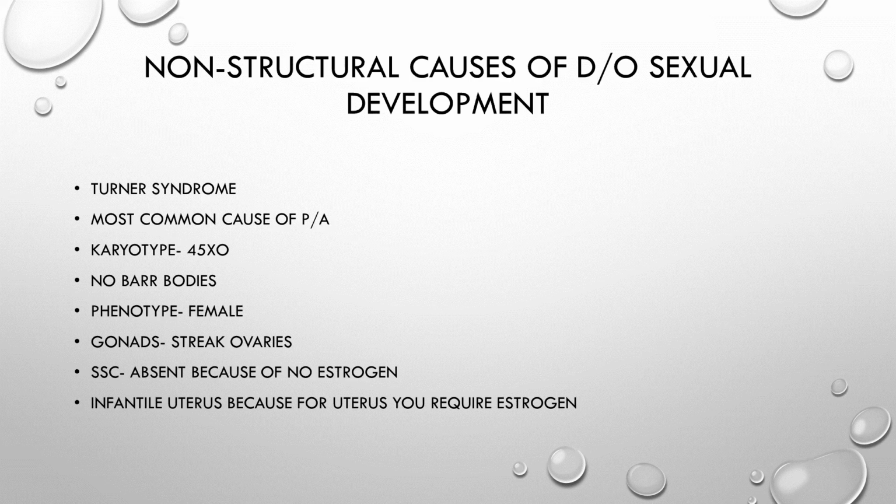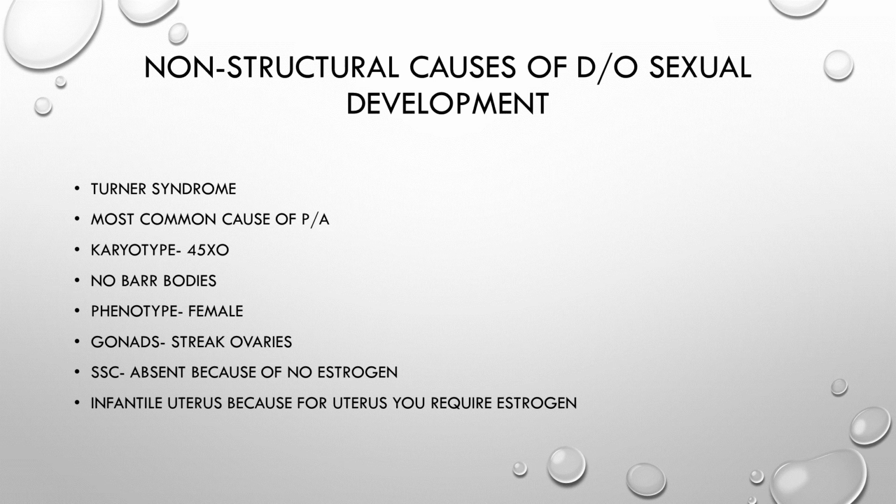Now, what are the non-structural causes of the disorders of sexual development? The most common cause of primary amenorrhea is Turner syndrome. First, you need to know the karyotype. When we discuss every disorder, we will discuss four or five main things: the karyotype, the phenotype, the gonads, and the sexual characteristics. So the karyotype is 45,XO. There will be no Barr bodies, and the phenotype is female. No Barr bodies because we don't have the second X chromosome.